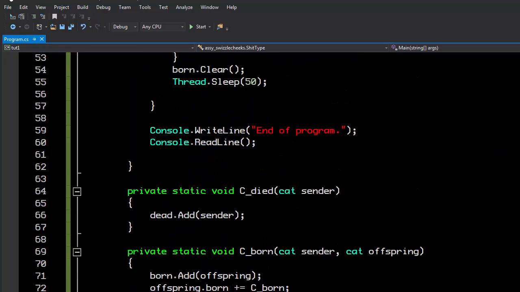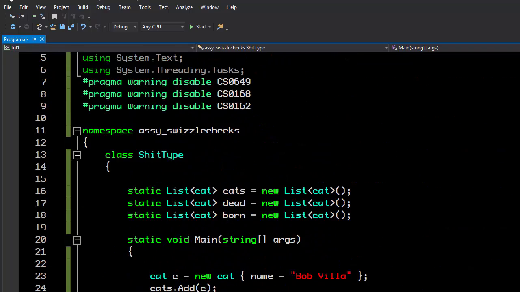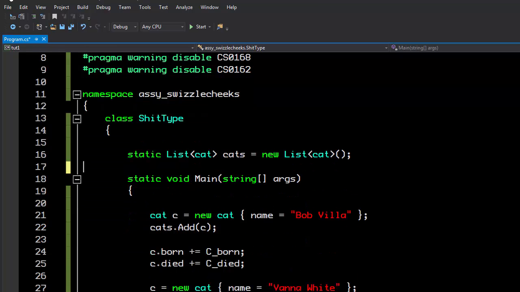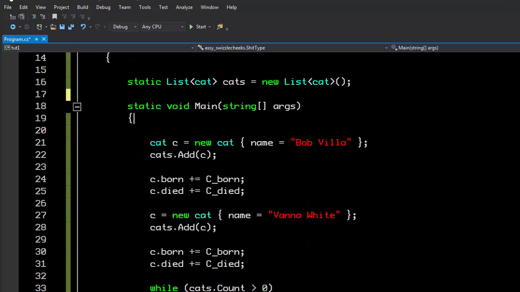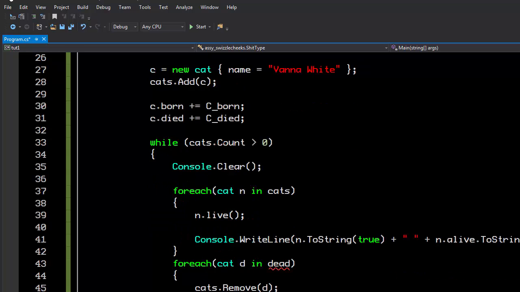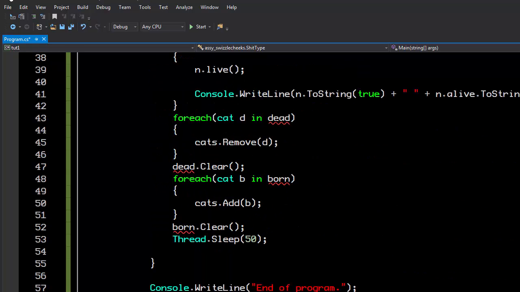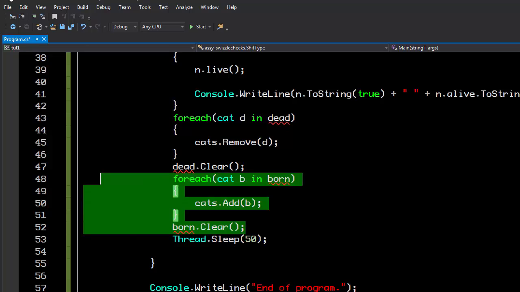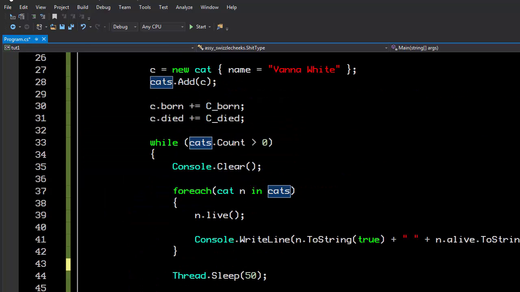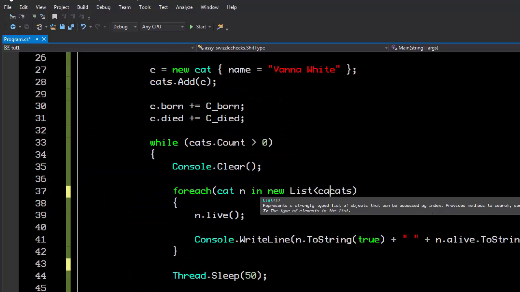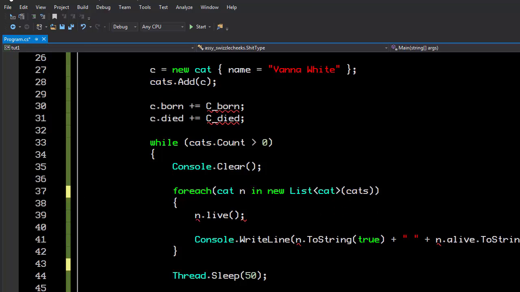We don't have to do these list gymnastics. Let's get rid of the dead and the born lists. One tactic that we can use, because we have a relatively small list here, is when we enumerate our list, all we really have to do is say, for each n in new list of cats. What this actually does is create a copy of the list, and it enumerates that.